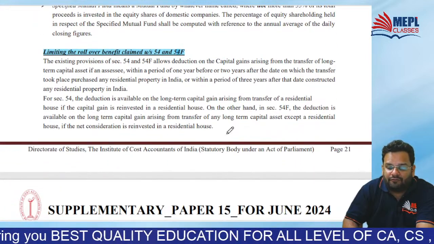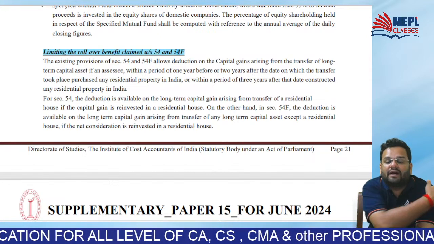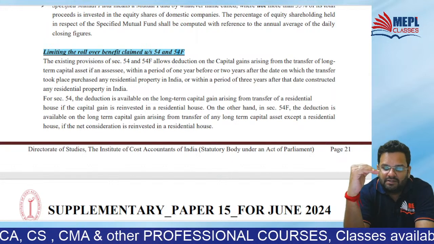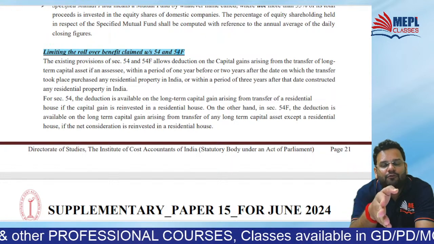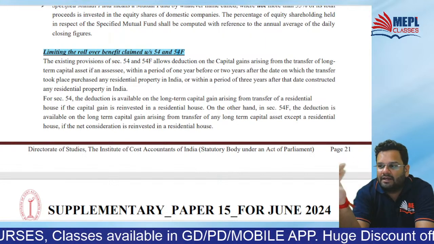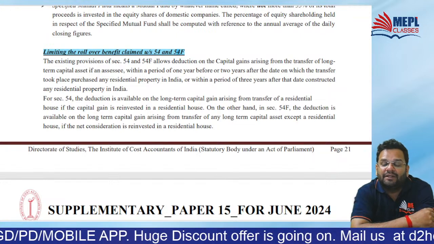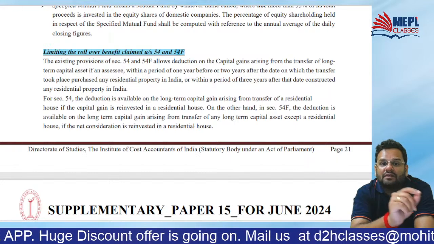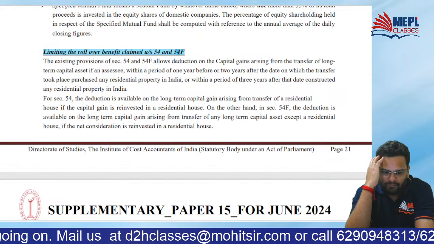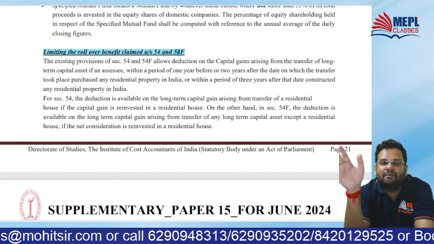54 and 54F. In 54 and 54F, you know, last time what had happened? They said that 54 and 54F limit will be there. Means 54 is when you sell one house and invest in another house. 54F is when you sell any asset other than house and invest in house. So in these cases, limit has been put for exemption. That limit is 10 crore rupees. How much is the limit? Once write in the chat window. That limit is 10 crore rupees. So that was the last time's amendment.